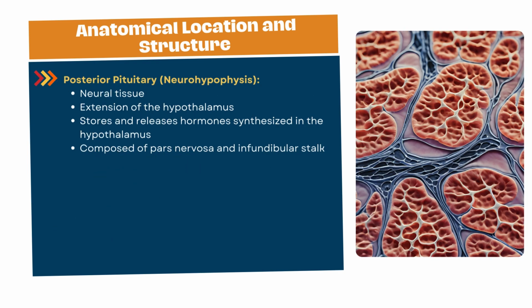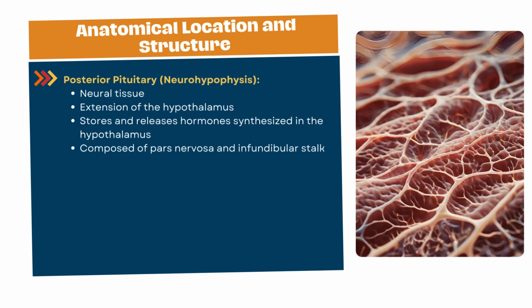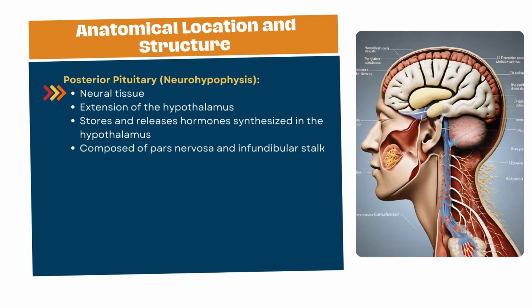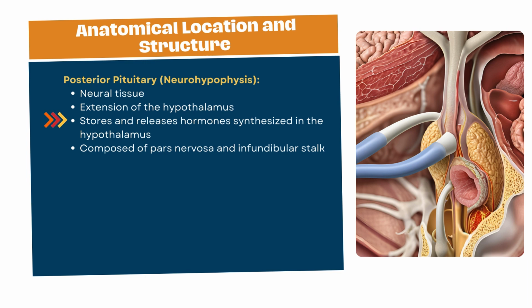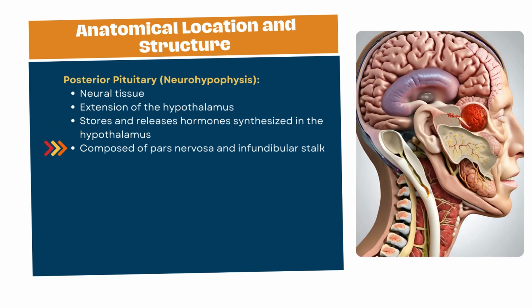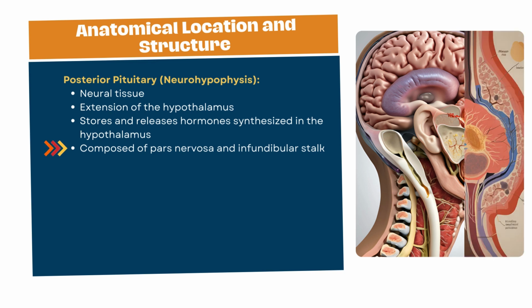Posterior pituitary, neurohypophysis, consists of neural tissue and serves as an extension of the hypothalamus. It stores and releases hormones synthesized in the hypothalamus, playing a vital role in water balance and uterine contractions. The posterior pituitary is composed of the pars nervosa and the infundibular stalk.